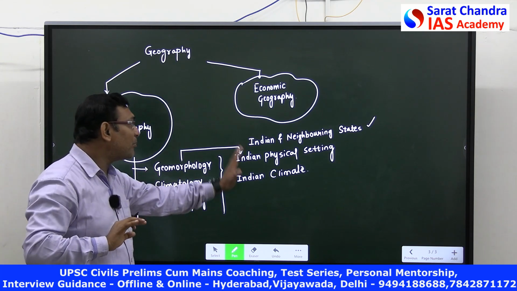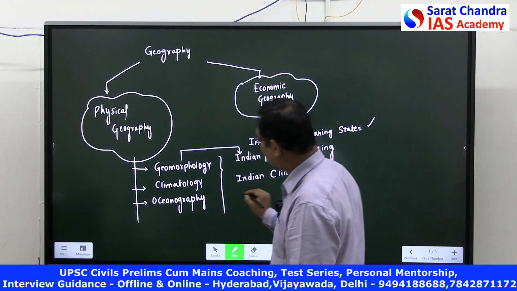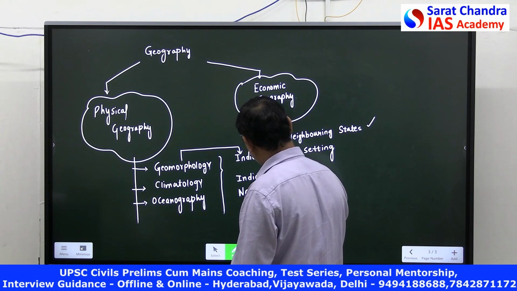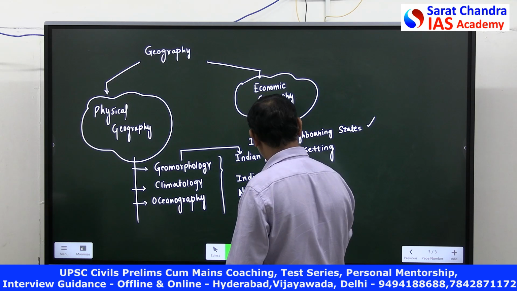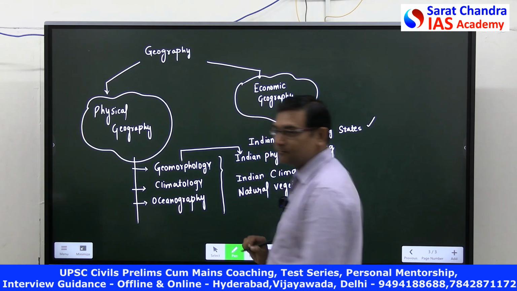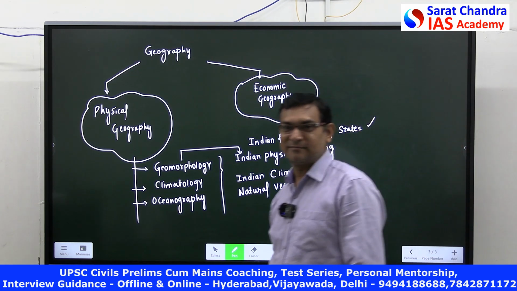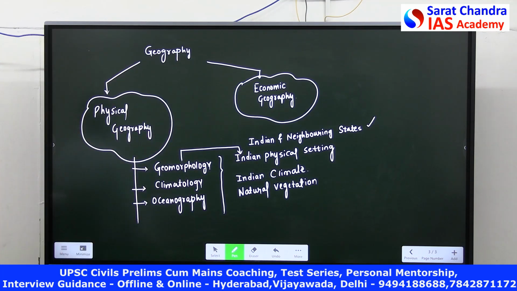So these are a combination of physical topics. Oh, one more is there. Physical, no, there are a few more. Natural vegetation in India. If you study natural vegetation, biodiversity also. You have studied biodiversity, in environment we have seen biodiversity, same concept. Natural vegetation and biodiversity, both have to be interlinked.